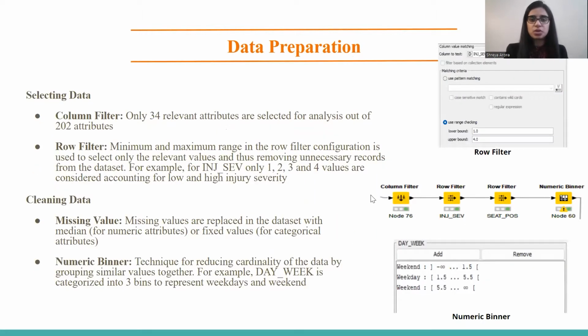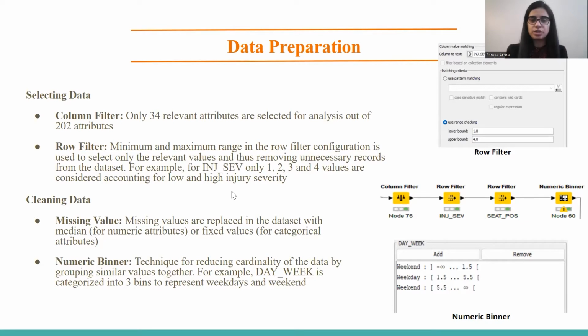The next most important step is data preparation. This is the step of CRISP-DM which requires a lot of attention, time, and effort in every data mining project. First, we should select the data, and we came up with 34 relevant attributes for our models. We also reduced the rows which were not relevant to our modeling techniques. For example, in injury severity, we just kept values 1, 2, 3, and 4 because the others accounted for not applicable and unknown values.